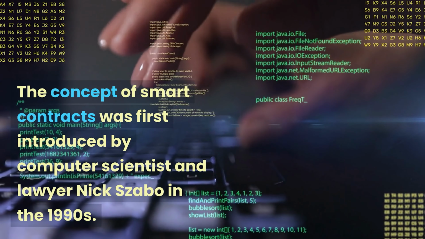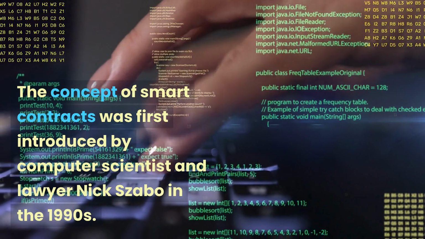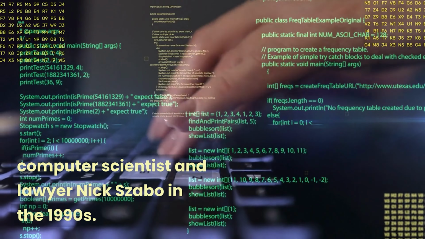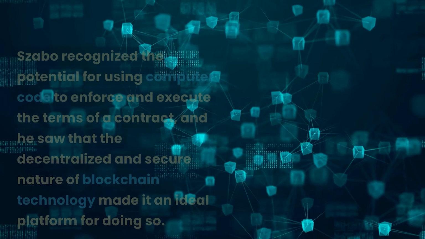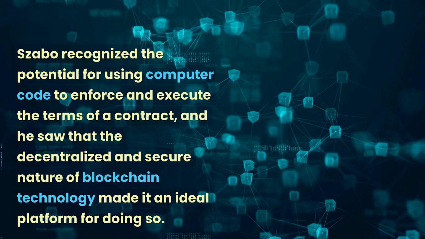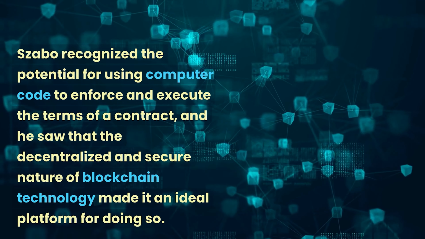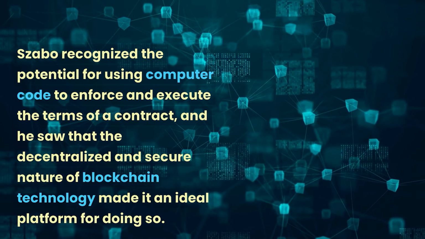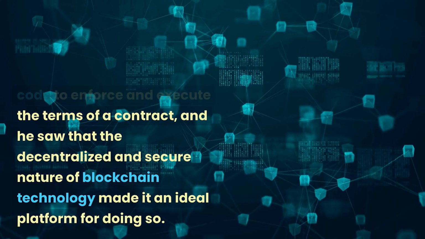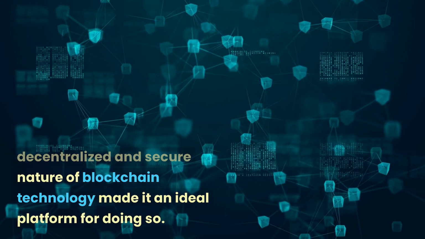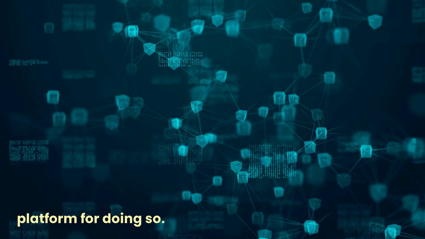The concept of smart contracts was first introduced by computer scientist and lawyer Nick Szabo in the 1990s. Szabo recognized the potential for using computer code to enforce and execute the terms of a contract, and he saw that the decentralized and secure nature of blockchain technology made it an ideal platform for doing so.